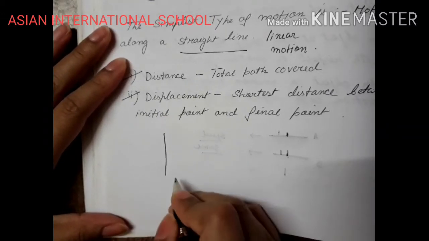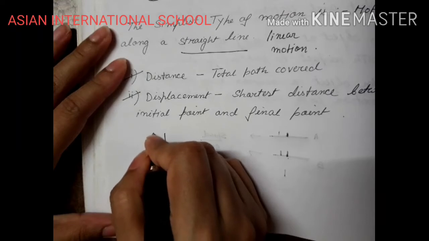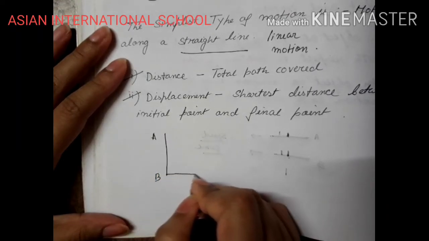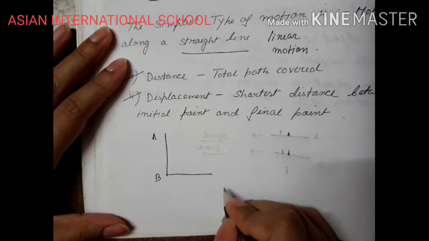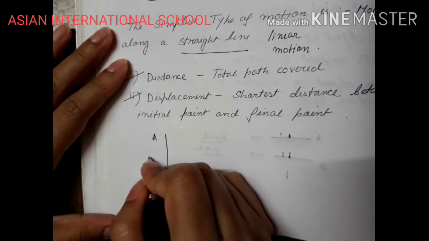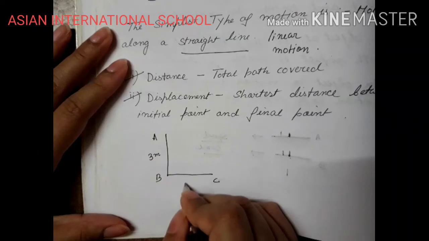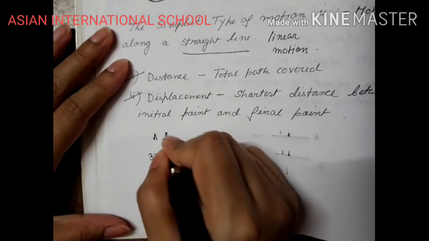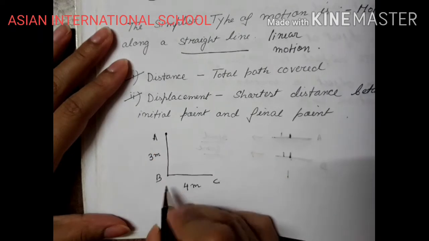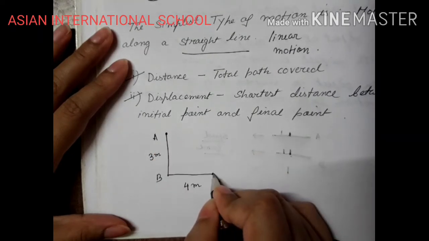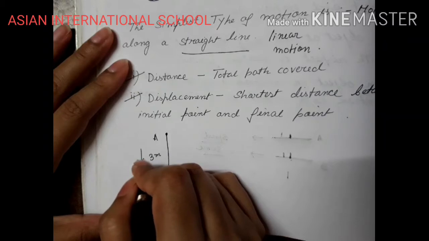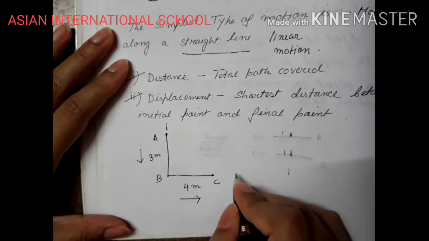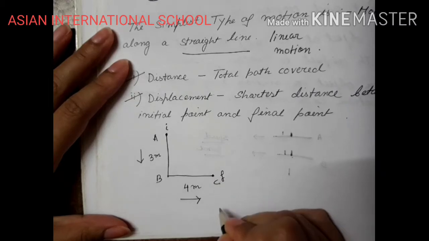Suppose a body is moving from A to B, right? Then the body is moving from B to C. This is 3 meters, this is 4 meters. So the body is moving from A to B, then it is moving from B to C. This is the direction of the motion of the body, right? This is my initial point represented by I. This is my final point.